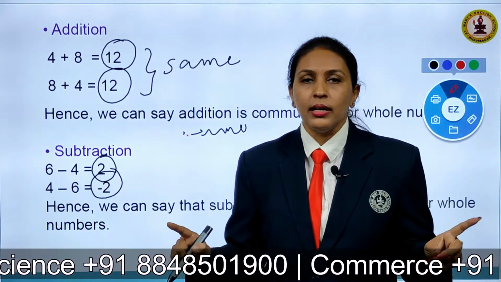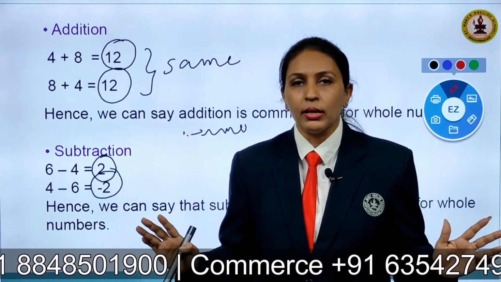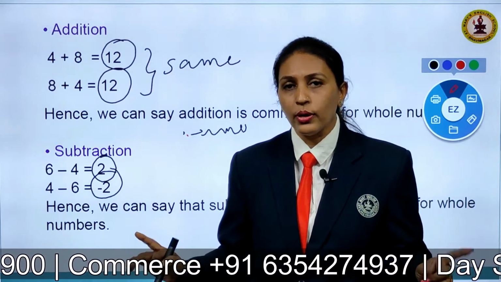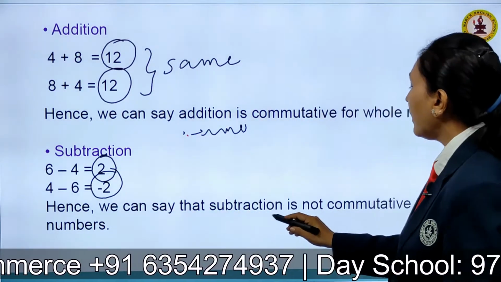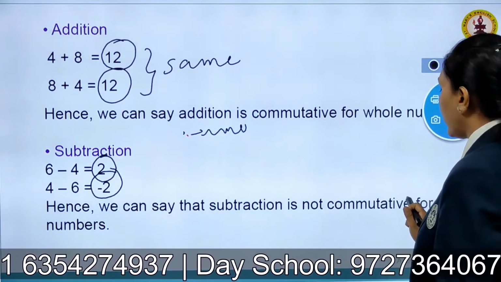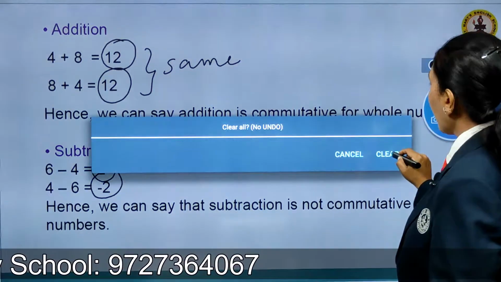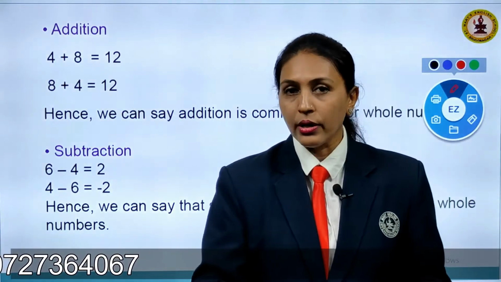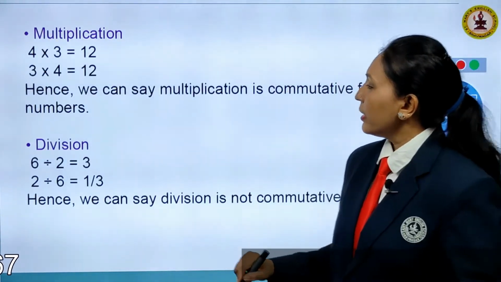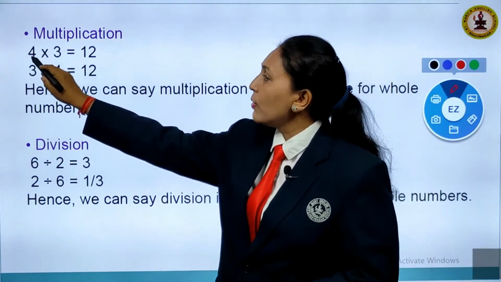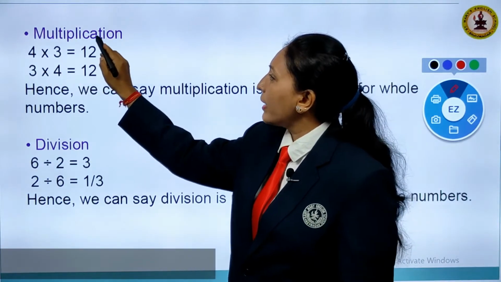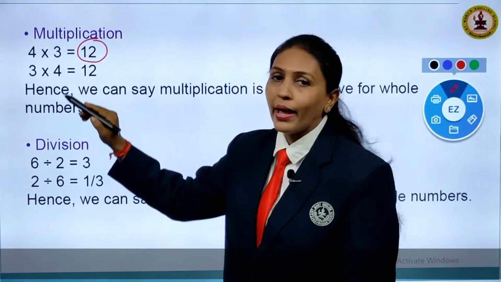As I told you, children, negative numbers are not part of whole numbers. So this property will not hold here. That means we can say that subtraction is not commutative for whole numbers. Right. Now let us check for multiplication. Taking the two whole numbers, 4 multiplied by 3, I get my product as 12.